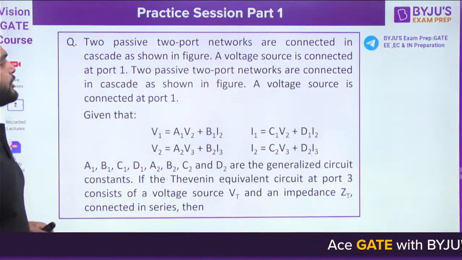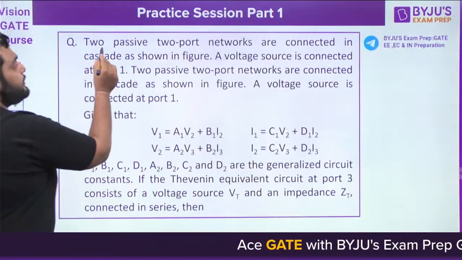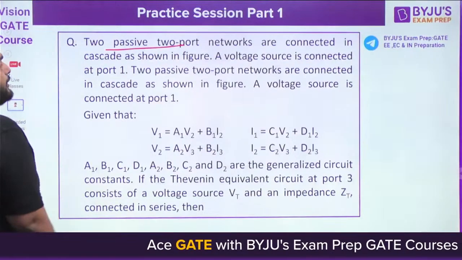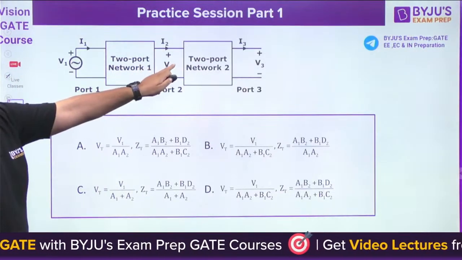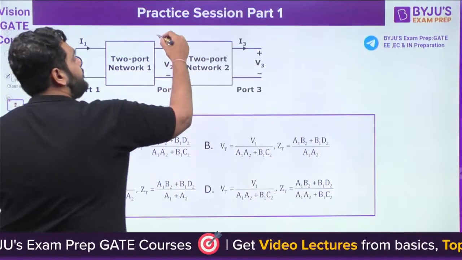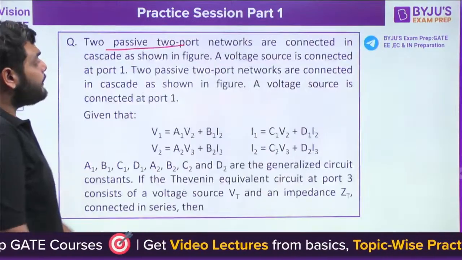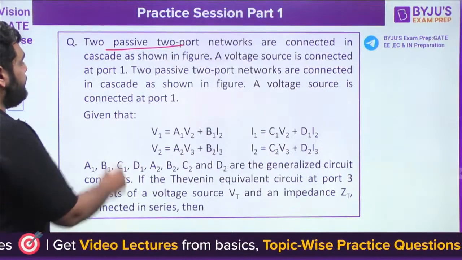So here, read the question carefully. The question is saying two passive two-port networks are connected in a cascade as shown in figure. The figure is this. This is the cascade form. What is the meaning of cascade form? Output of first becomes input of second. A voltage source is connected at port 1.